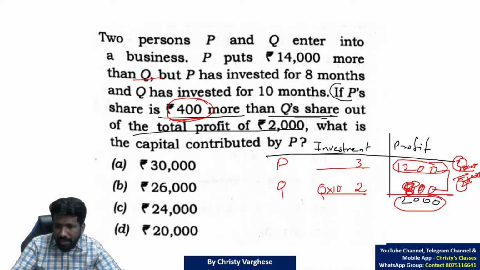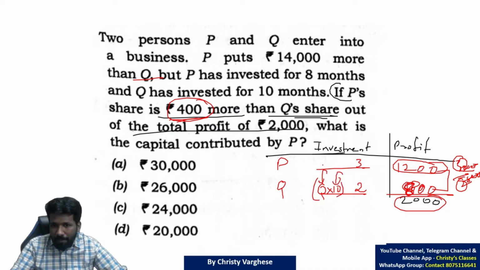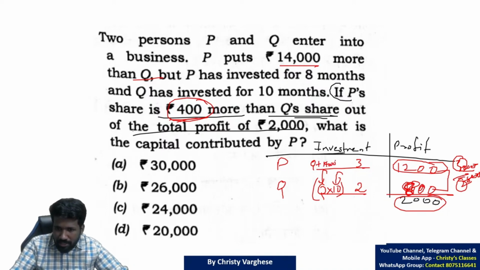So Q into 10. The money invested is Q and time invested is 10. But P is investing for 8 months only, and that is 14,000 more than Q. That means whatever amount of Q plus 14,000, that is the investment of P for how many months? 8 months. So into 8. And this you can equate and get the answer.